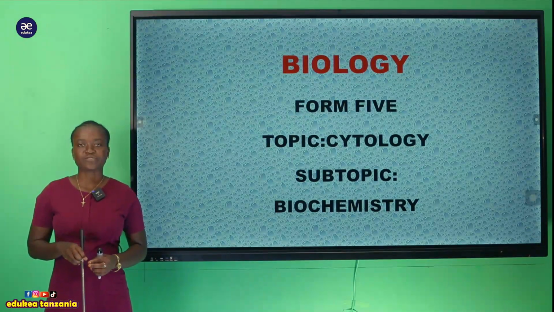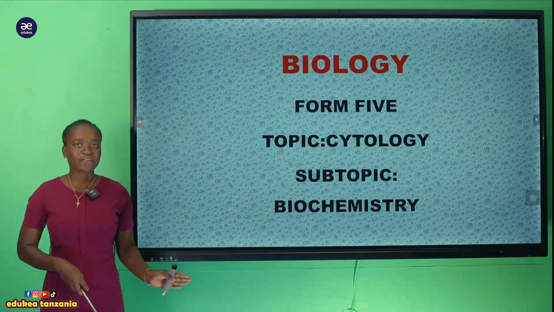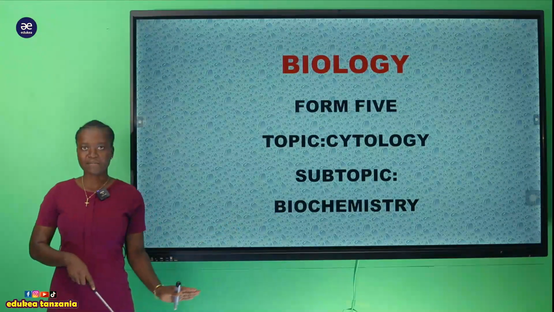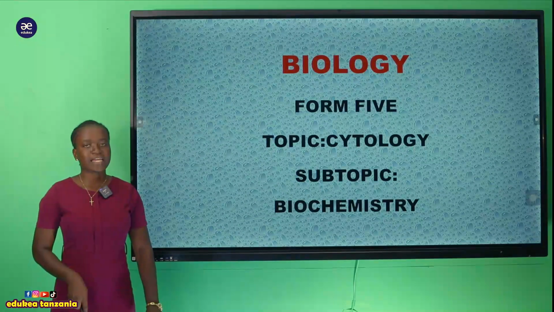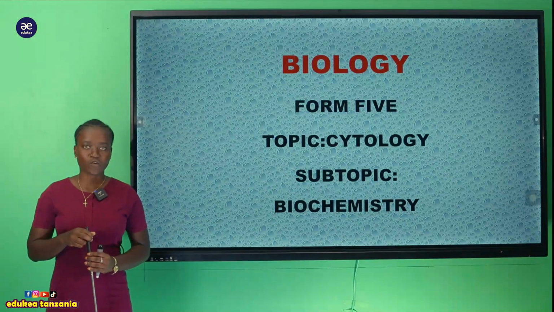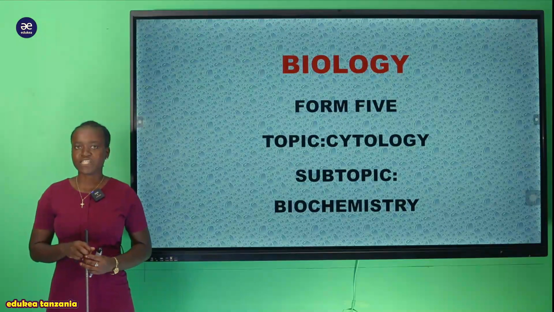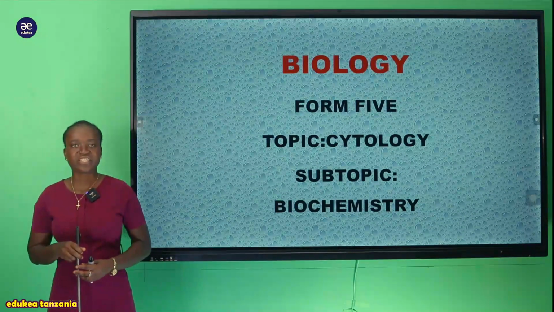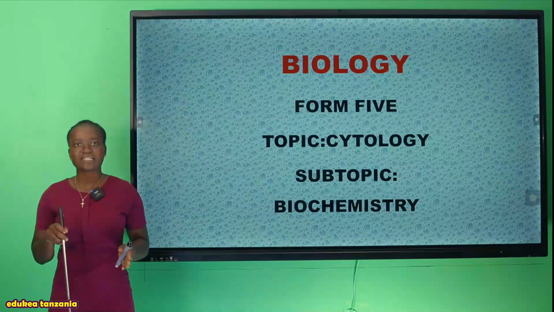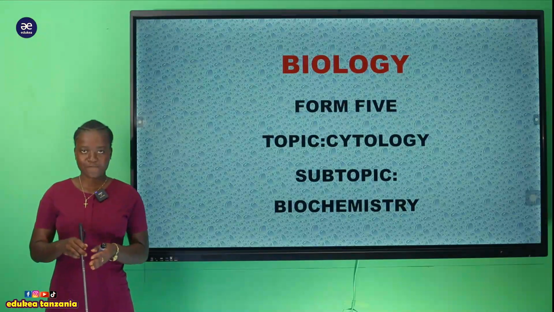I'm teaching biology, and today I'll be with you to discuss the topic that is cytology, which is found in class level Form 5. And here we are going to deal with our subtopic that is biochemistry. So my student, in this subtopic we have different kinds of organic constituents which are found within the cell, and we have already started discussing the first organic component, that is carbohydrate, whereby we are now discussing the classes of carbohydrate, and thus we have monosaccharide, disaccharide, and polysaccharide.